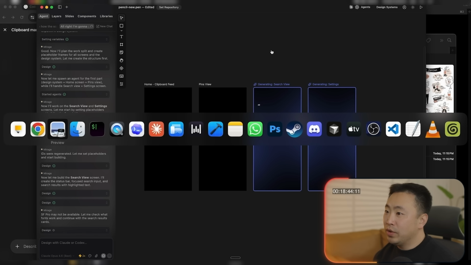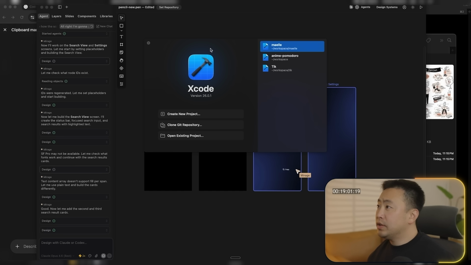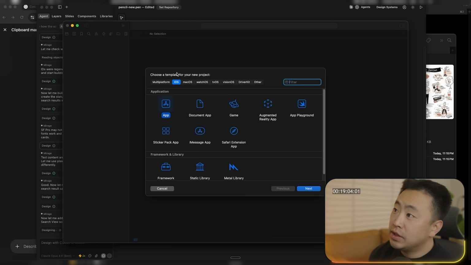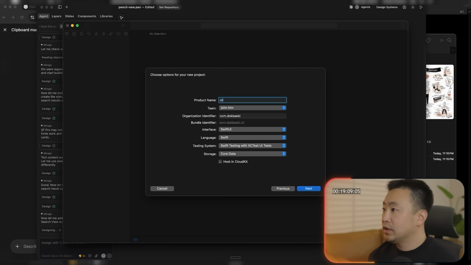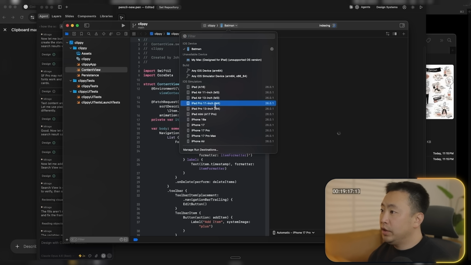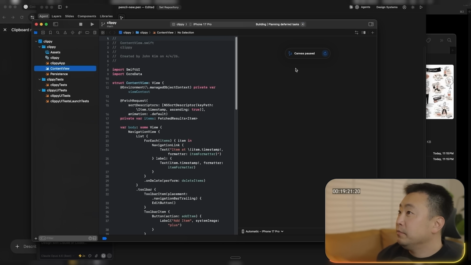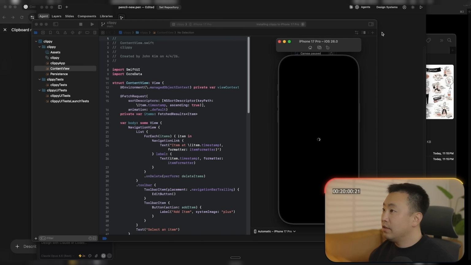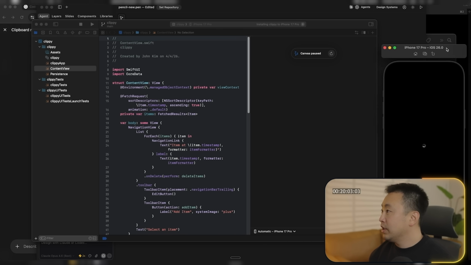And then while that's going, I'm going to just get the Xcode project started. Okay, so I'm going to open Xcode, create a new project, let's make this Clippy. Okay, so we have a base one going. All right, we'll start the emulator here. I just like doing this. I think I could use AI to create all of this, but for Xcode, I just like to create the boilerplate project and then point Claude Code to it, essentially. All right, so here is the base app going right here.